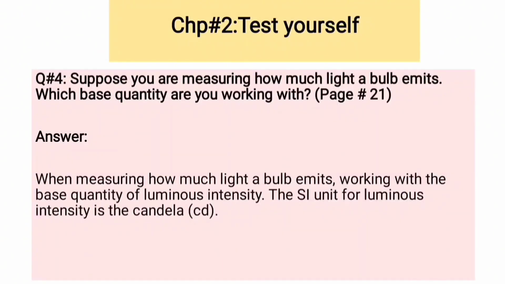Question number 4: suppose you are measuring how much light a bulb emits. Which base quantity are you working with? The answer is: when measuring how much light a bulb emits, we are working with the base quantity of luminous intensity. The SI unit for luminous intensity is the candela.